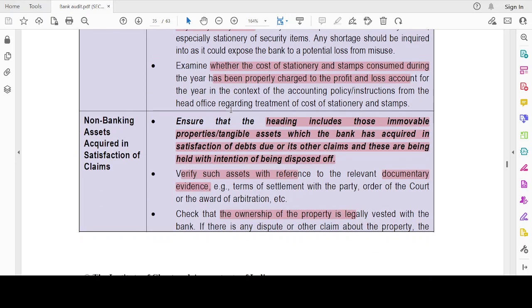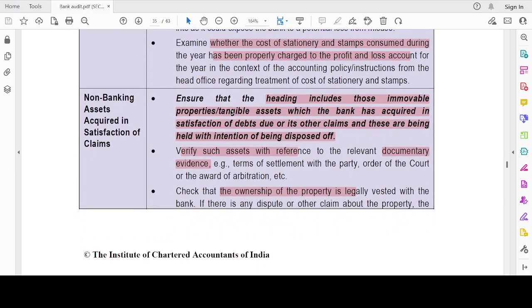Non-banking assets acquired in satisfaction of claims. This heading includes all those immovable properties which the bank has acquired in satisfaction of debts due to it or its other claims, and these are being held with the intention of being disposed of. See, there is some person, say X, who has taken a loan from the bank and pledged a house. Okay, he is unable to pay the loan. The bank would have taken over the house, right? That will be a non-banking asset acquired in satisfaction of claims. The main motive was that they will sell it, okay, at auction, and they will receive the money. That is with the intention of being disposed of.